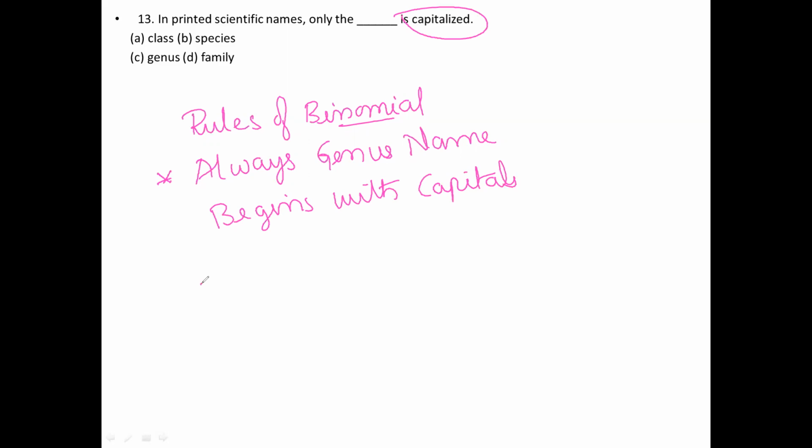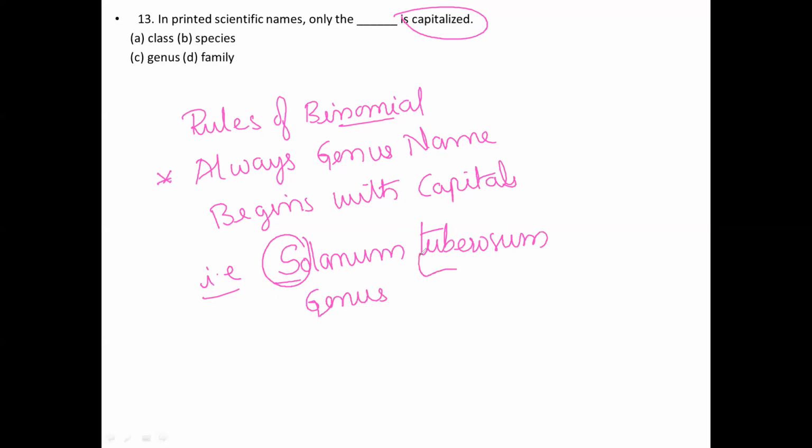For example, now I would like to write the scientific name of the potato, that is Solanum tuberosum. Tuberosum is the species name. Solanum, the S always begins with a capital letter, right? That is nothing but the genus name.